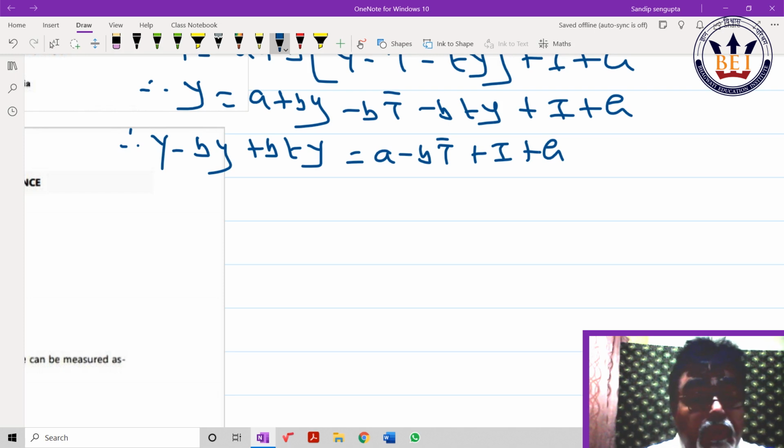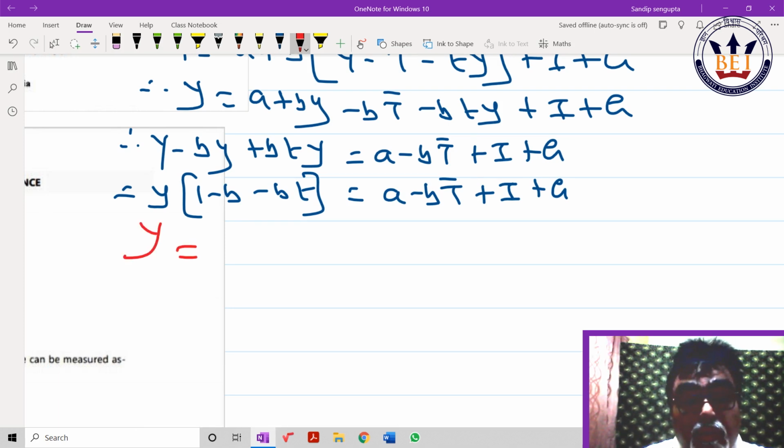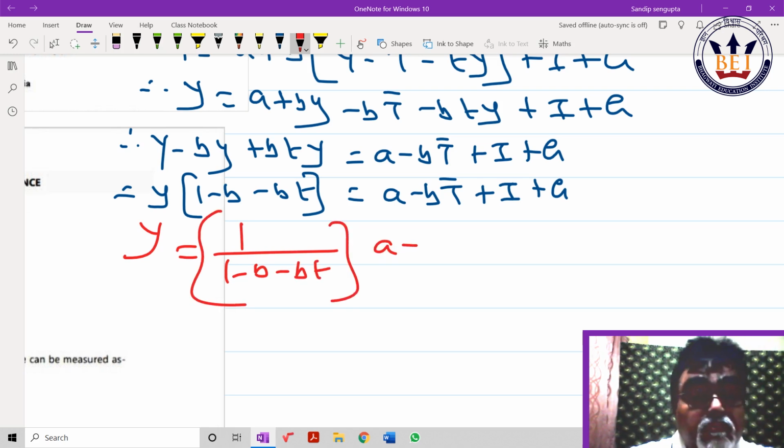Y(1 minus b plus bt) is equal to a minus bT bar plus I plus G. So Y is equal to 1 by (1 minus b plus bt) times (a minus bT bar plus I plus G), my dear. Only the extra things are coming over here like this.